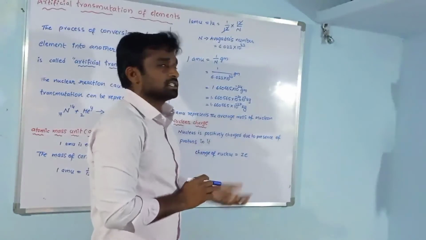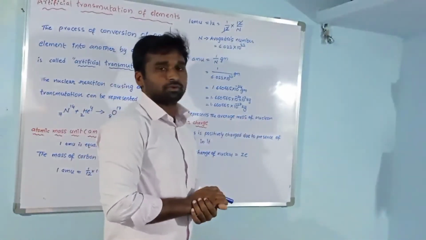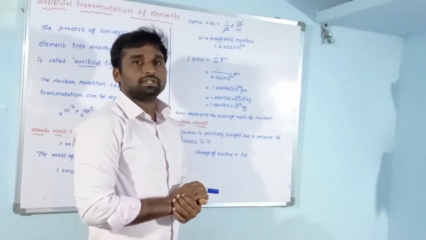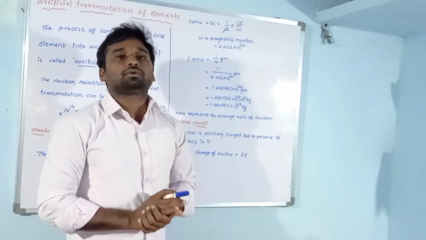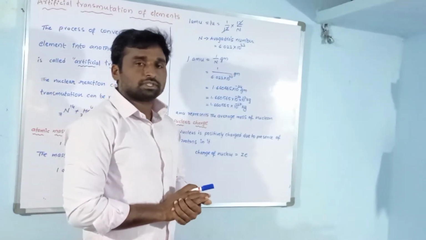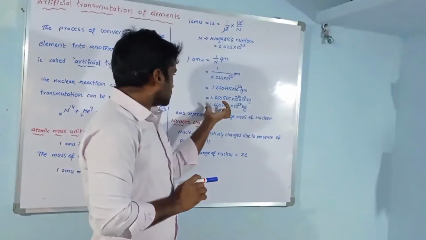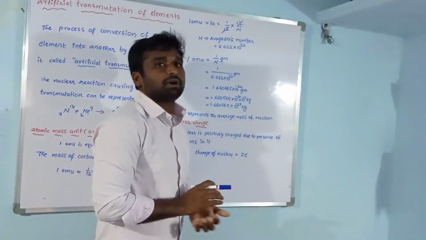AMU represents the average mass of a nucleon. Nucleon means the sum of proton and neutron, that is called a nucleon. So this AMU represents the average mass of a nucleon.